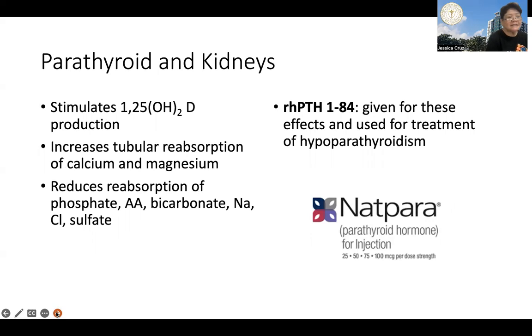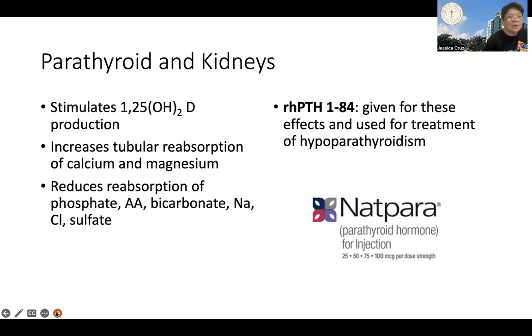Now, in the kidneys, we know that parathyroid hormone stimulates calcitriol production, no? And increases the reabsorption of calcium and magnesium, but it reduces reabsorption of phosphate. No? So with the parathyroid, the effect on the kidneys is one that enhances the excretion of phosphate along with other substances like bicarbonate, some of your amino acids, sodium chloride, and sulfate.